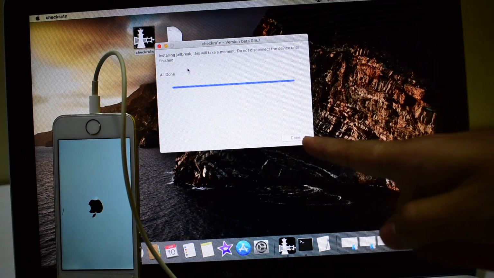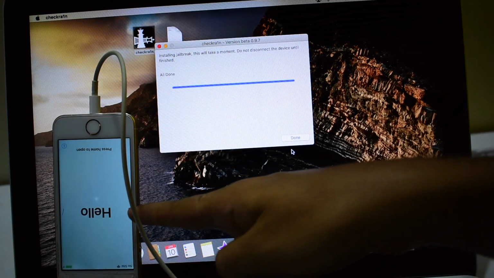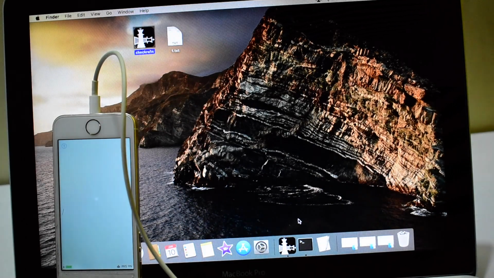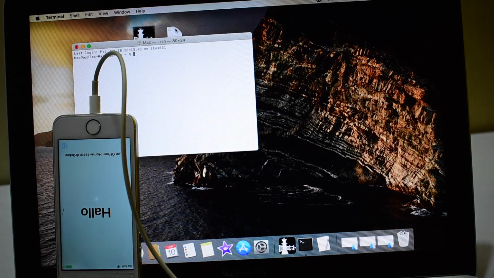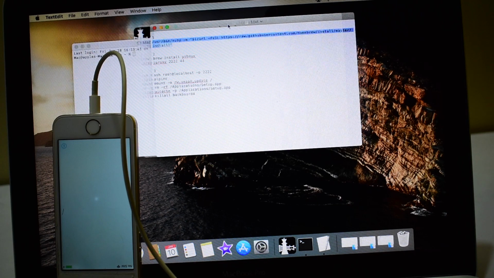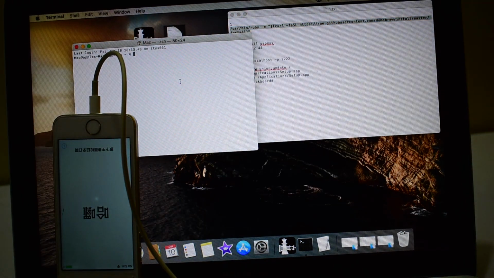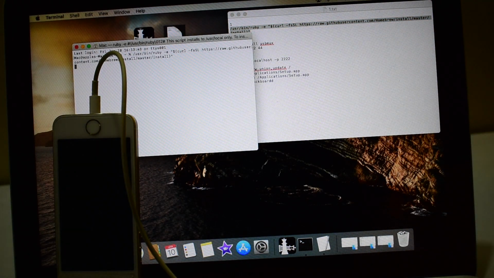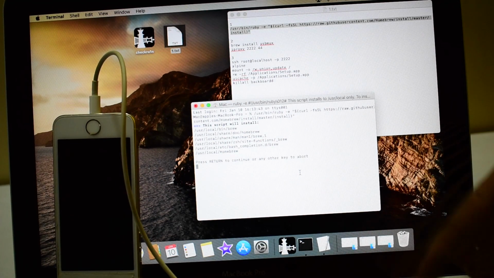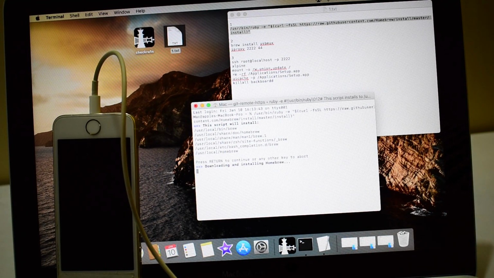It says all done here, and the device is in hello screen. Click on done, close this window, open terminal, copy the first command and paste it. And click on enter. It says press return to continue. Click on the return key.